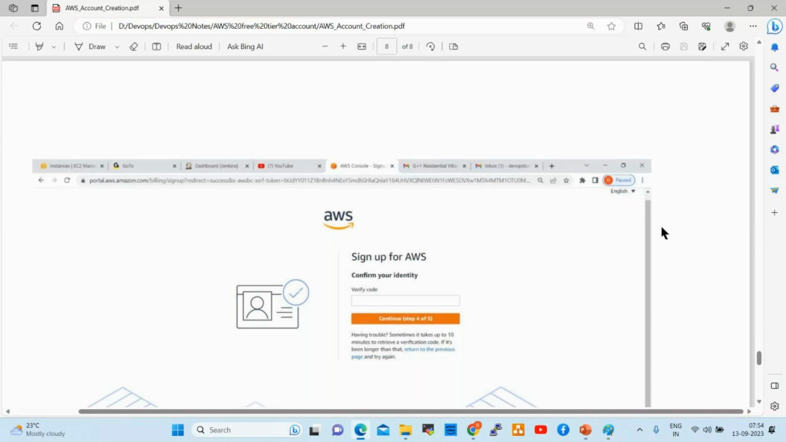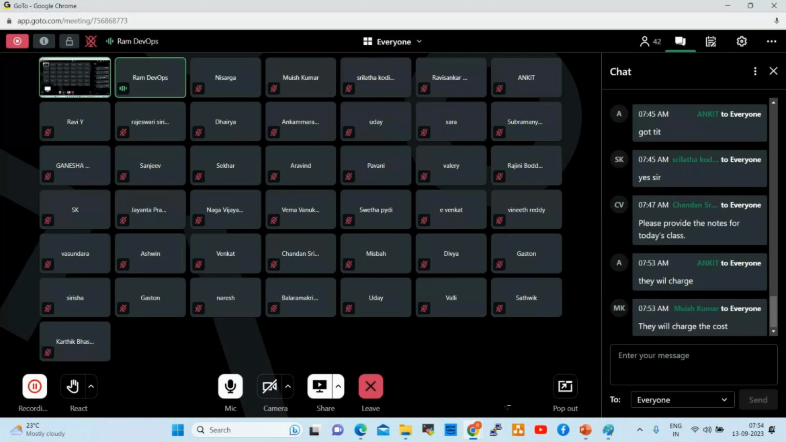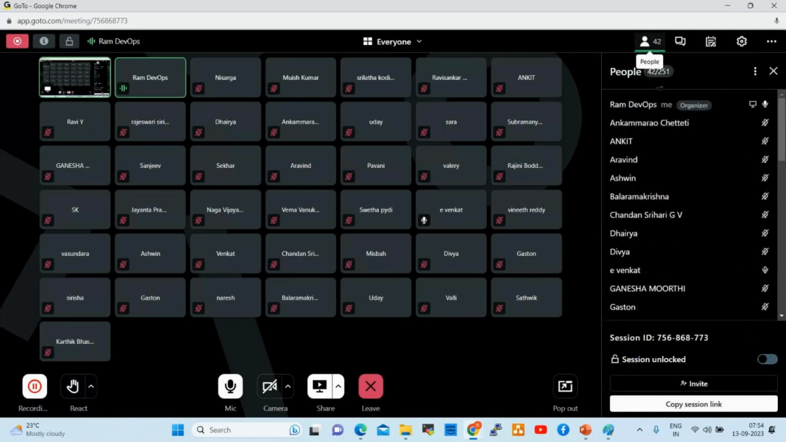Fine, clear, right, everyone? Any questions up to here? I provided this document. Everyone create the account today itself. Any questions, anyone? Anyone having any questions so far? You can ask me now. I gave you the unmute option. You can ask me now.